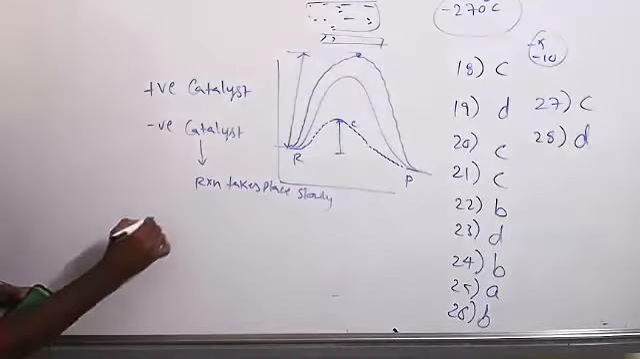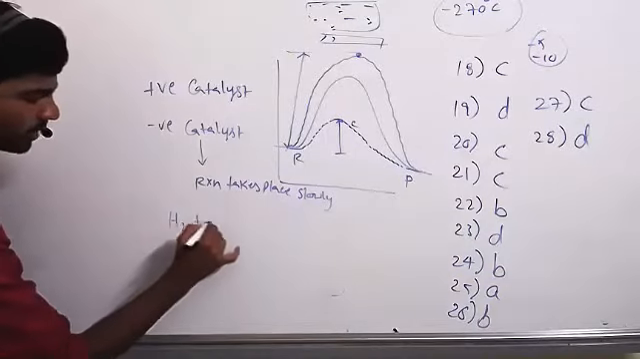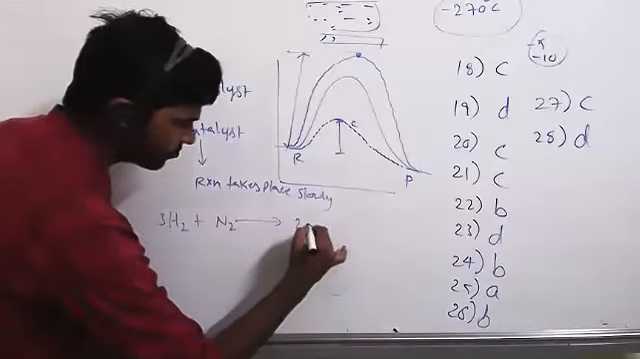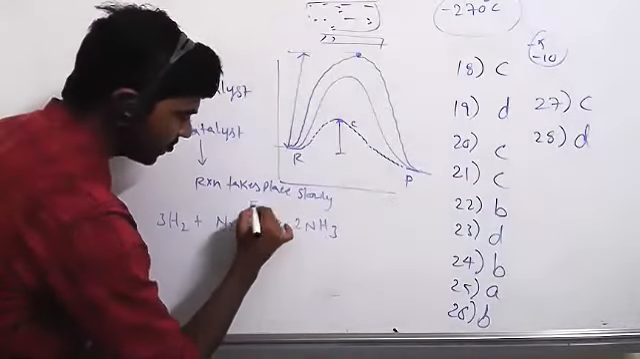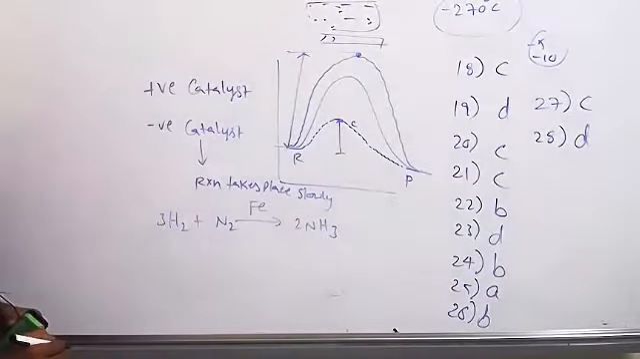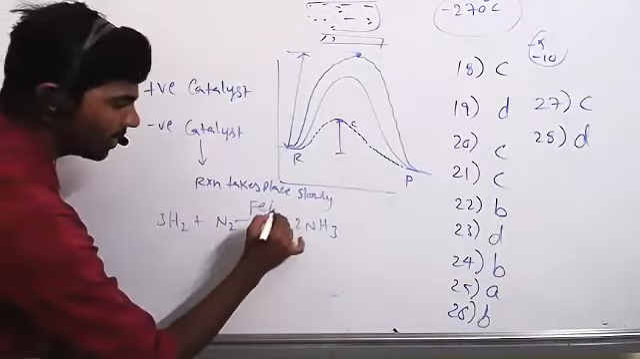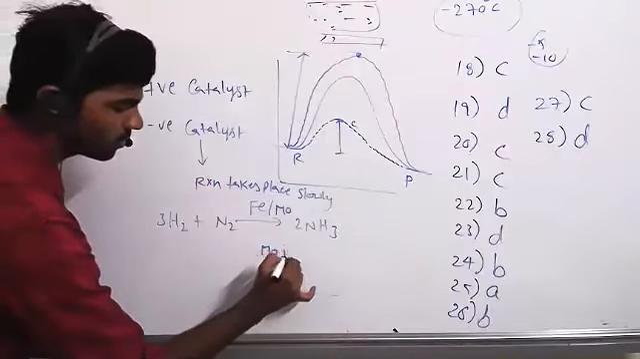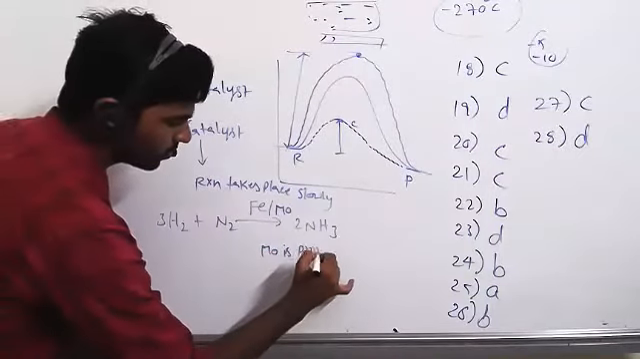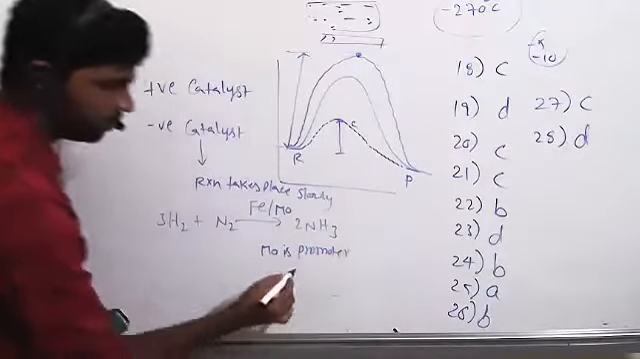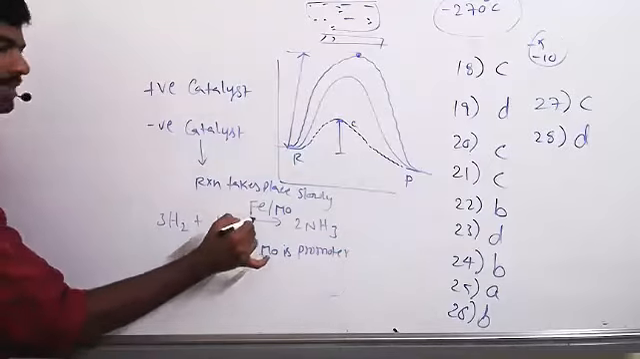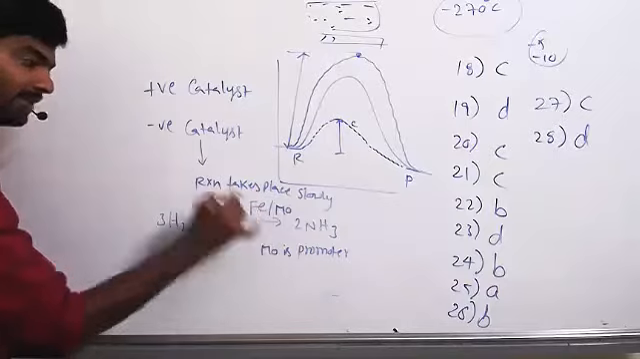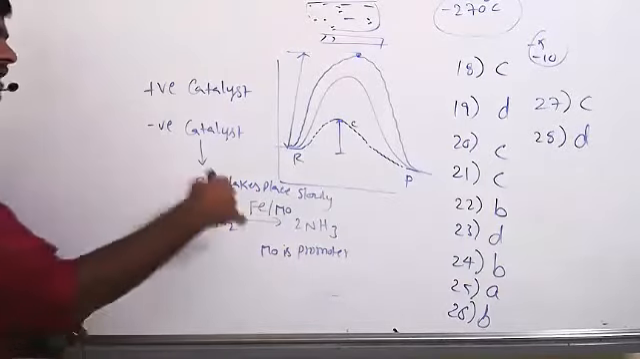See one example. During the preparation of ammonia, we are using iron as a catalyst, right? And molybdenum also we are using. Molybdenum is a promoter. Actually, a catalyst increases the rate of reaction. By using a promoter, it increases the activity of the iron catalyst, so the rate of reaction increases further.